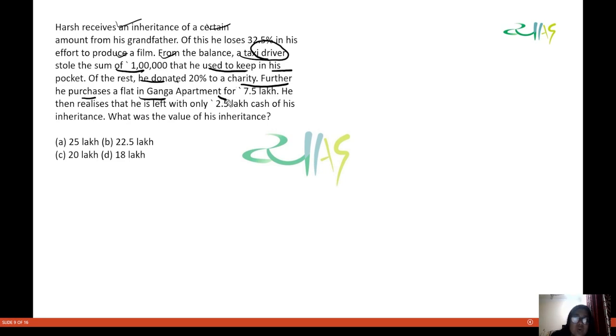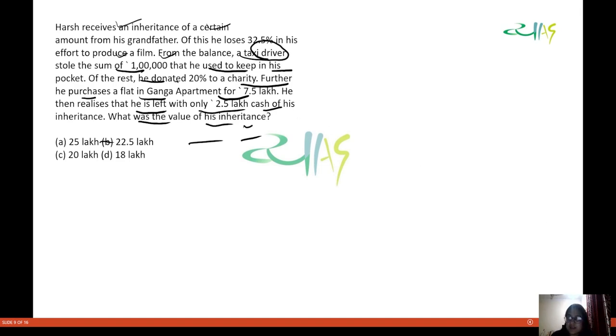Of the rest, he donated 20% to a charity. Further, he purchases a flat in Ganga apartment for 7.5 lakh. He then realizes that he is left with only 2.5 lakh cash of his inheritance. What was the value of his inheritance?